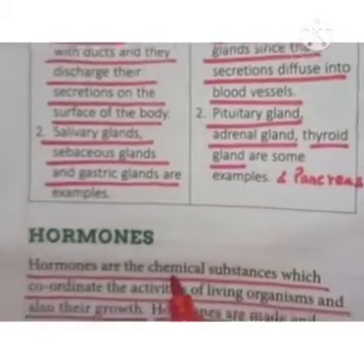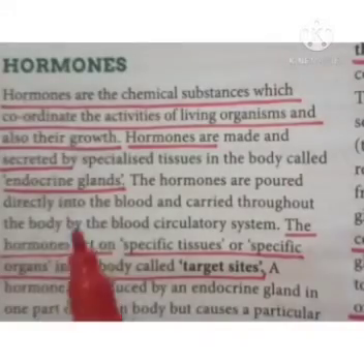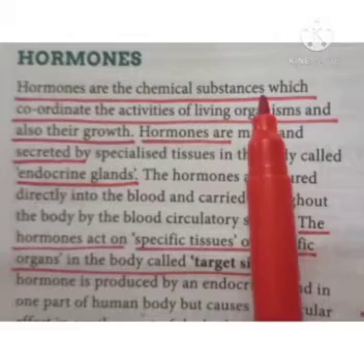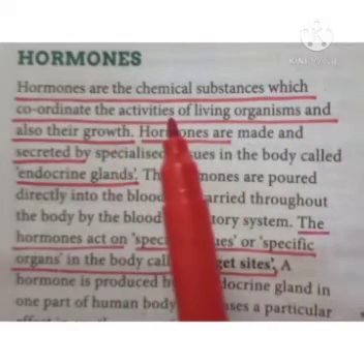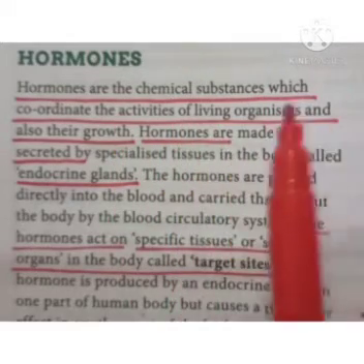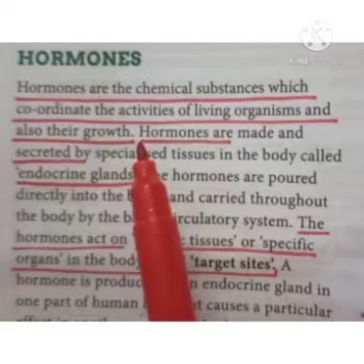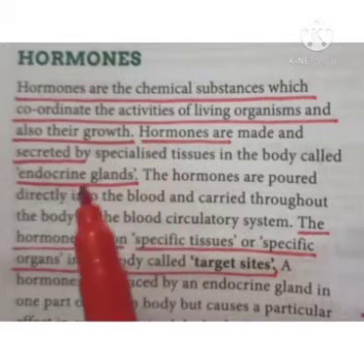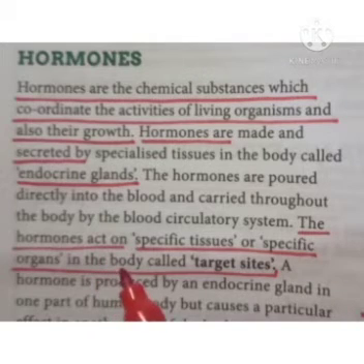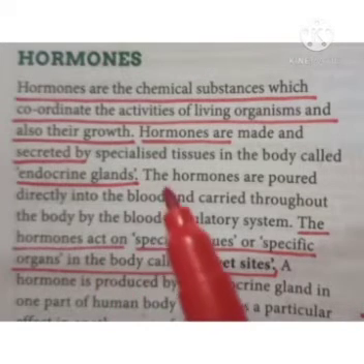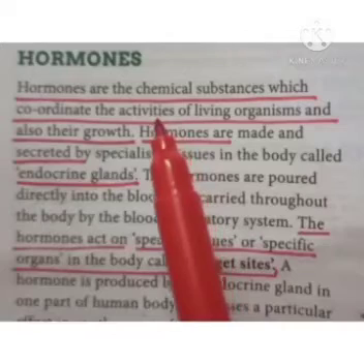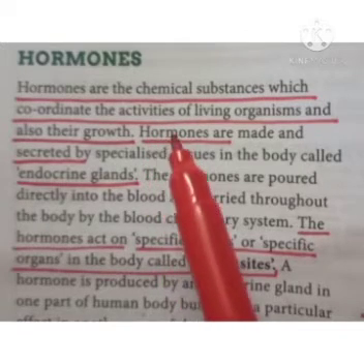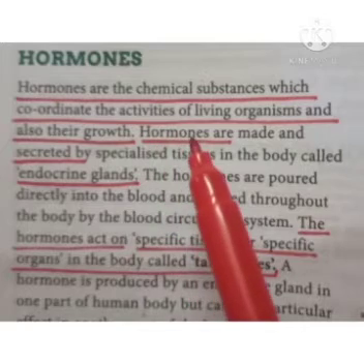Okay, now next is, what are hormones? Hormones are chemical substances which coordinate the activities of living organisms and also their growth. Actually, these are the chemical substances which control our different body activities, as your nervous system controls our body activities, and hormones also control our different metabolic activities.